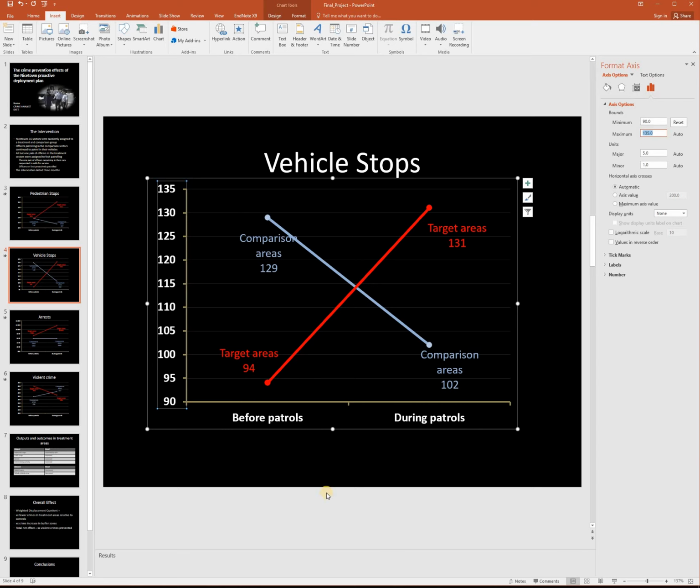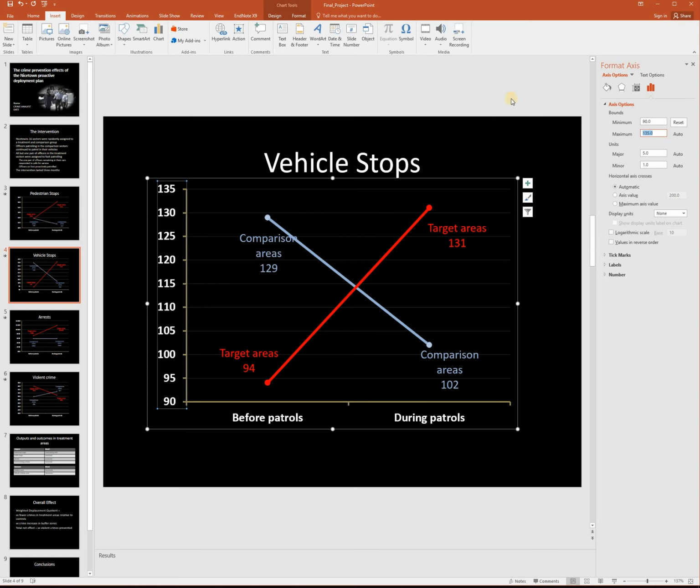Now we can see our lines, and we've got the pre-intervention target area count, during intervention target area count, pre for the comparison, during for the comparison. We've got it labeled, and we've got our axis labeled. So you're going to have to repeat this. I'm not going to have this in your PowerPoint. You'll have to do this on your own.